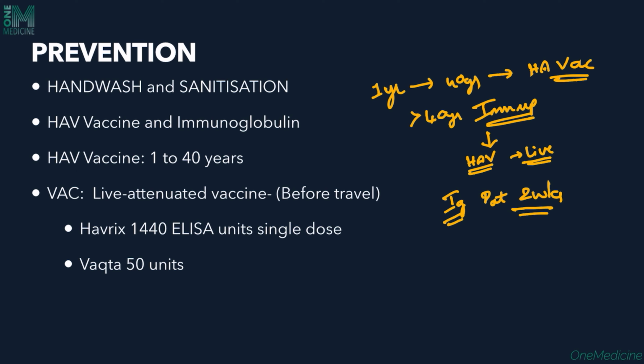So the vaccines that are available are live attenuated vaccines, so they can be given anytime before travel also. The two important vaccines are Havrix, which is 1440 ELISA units given as a single dose, or Vaqta, which is 50 units.